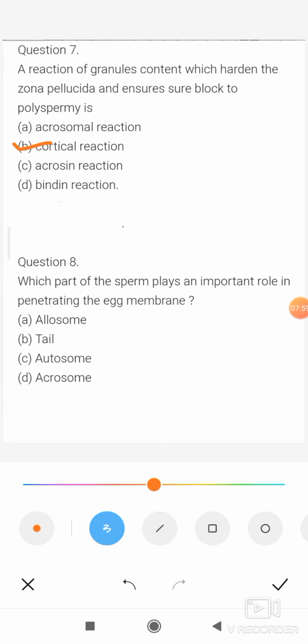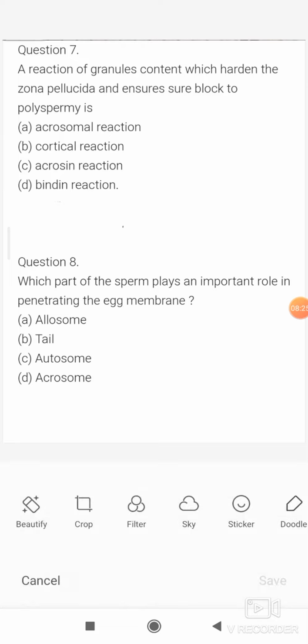The acrosome is a cap-like structure on the head of a sperm, and it secretes the enzyme hyaluronidase, which helps to dissolve the egg membrane. So option D is correct, that is acrosome.